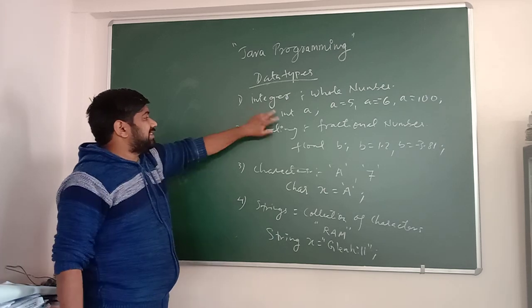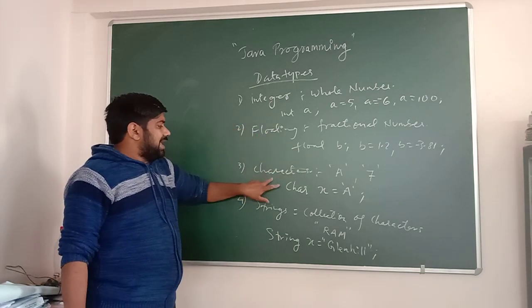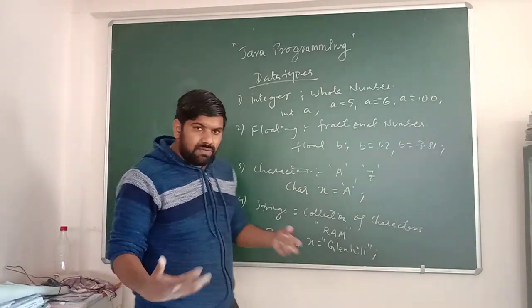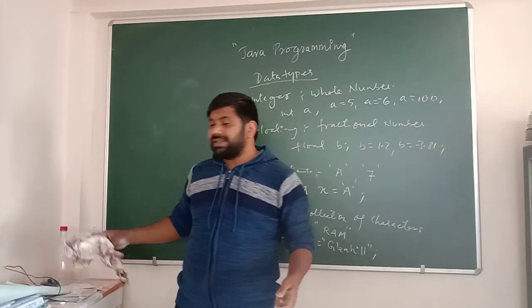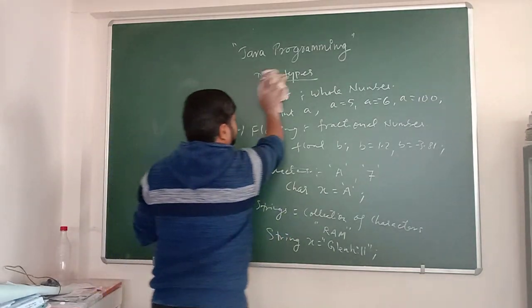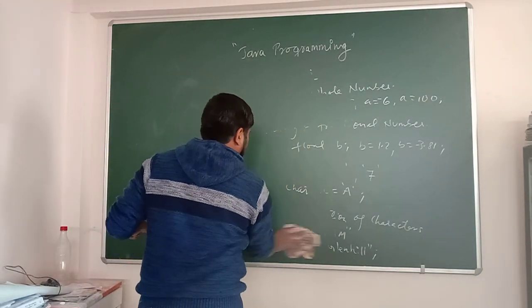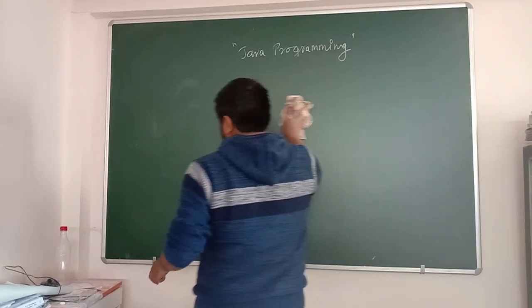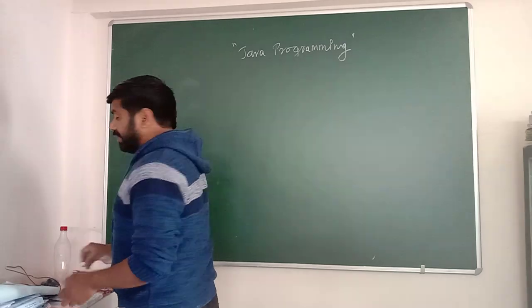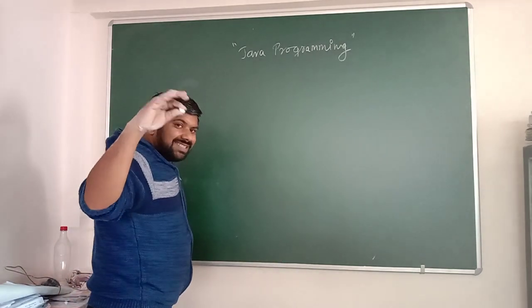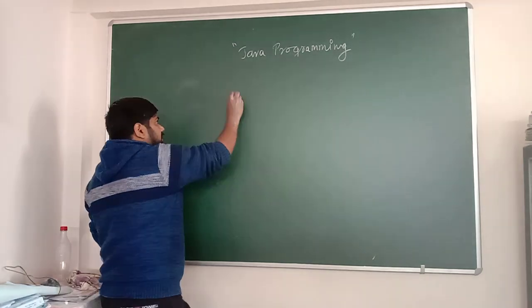Integer, how it is written; float, how it is written; character, how it is written; and string, how it is written. So now we are going to move on to a very simple thing, that is how to write a program in Java. A very simple thing according to your class 8 book and syllabus.